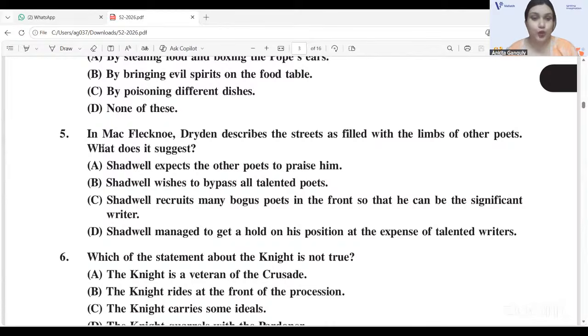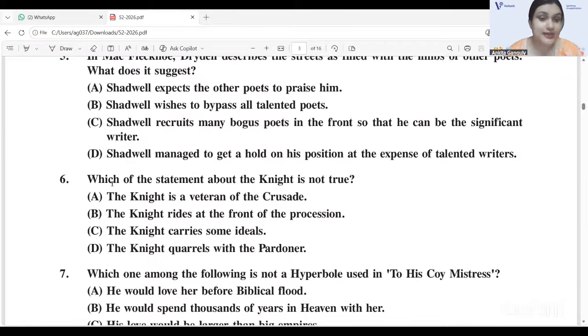In Mac Flecknoe, Dryden describes the streets as filled with the limbs of other poets. What does it suggest? There are limbs scattered everywhere. It will be D, 5D. Shadwell managed to get a hold on his position at the expense of talented writers. So 5D is correct.